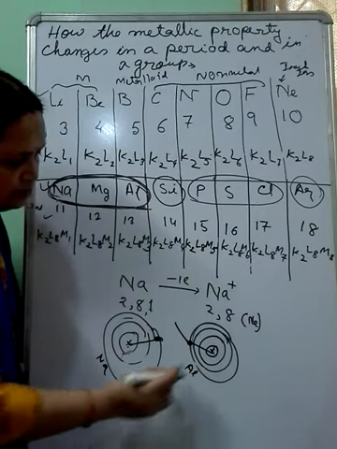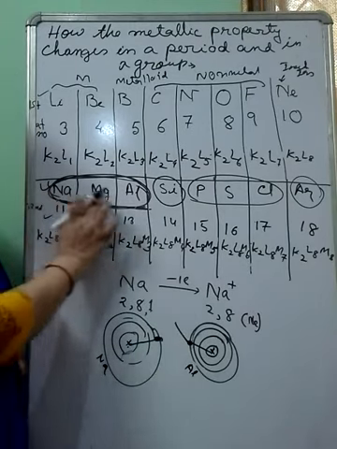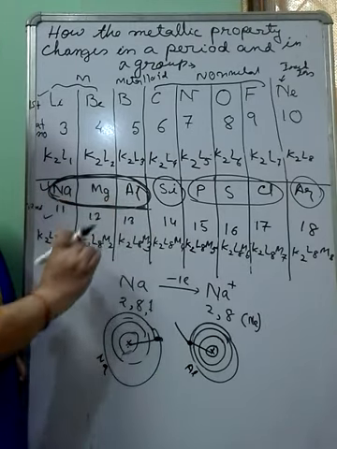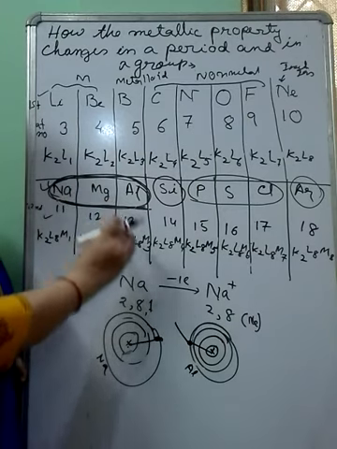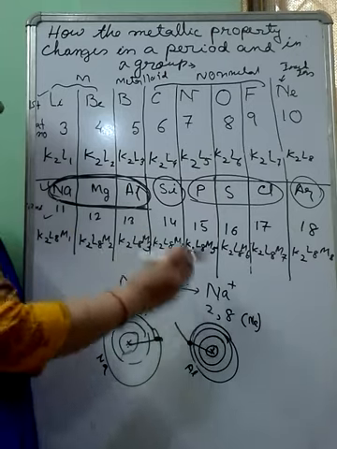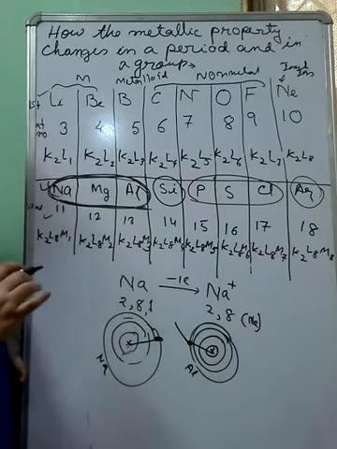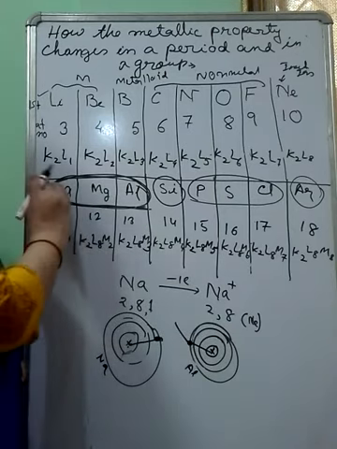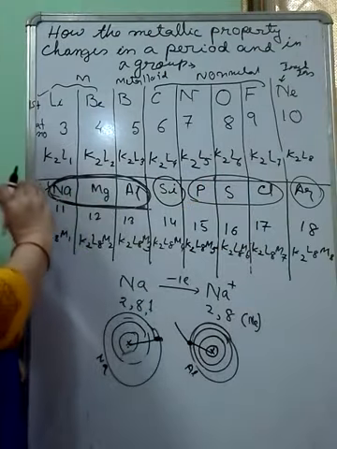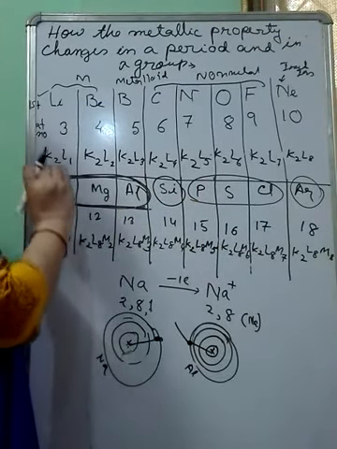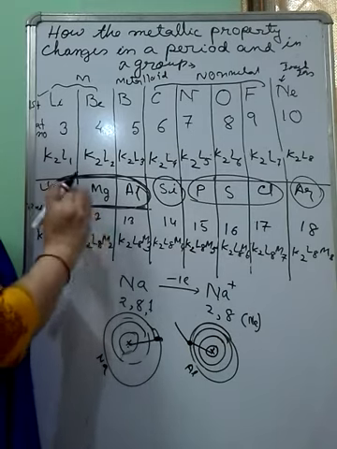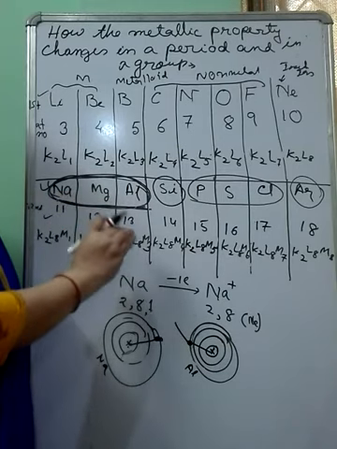If you compare sodium and aluminium, as you move from left to right, since the size decreases, the metallic property, or the electropositive property, or the tendency for donating the electron, gradually decreases. So if we consider the whole period, moving from sodium to argon, we observe that the electropositive or metallic property gradually decreases.